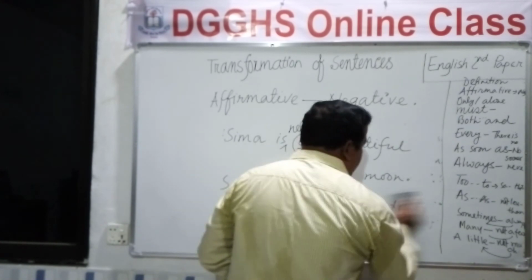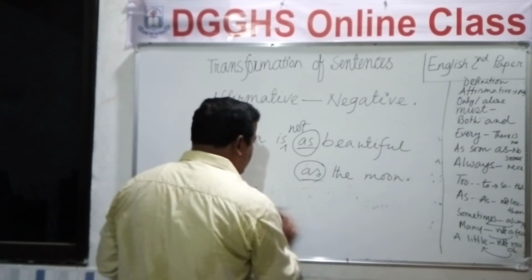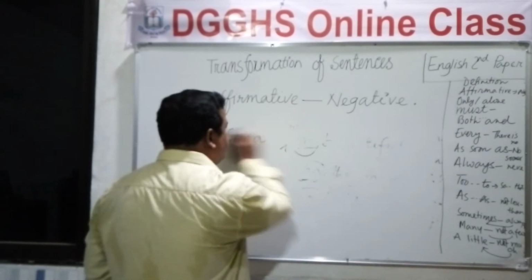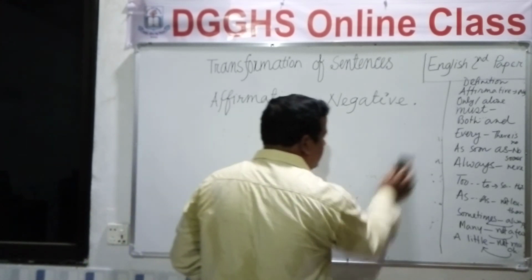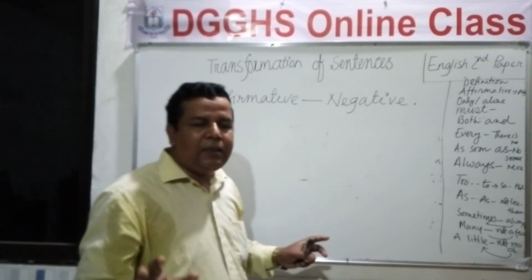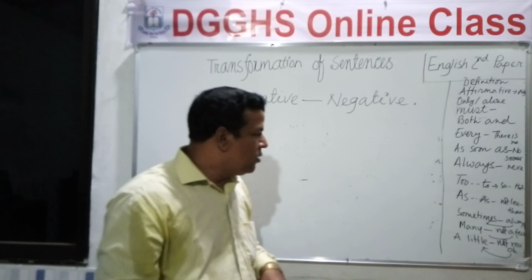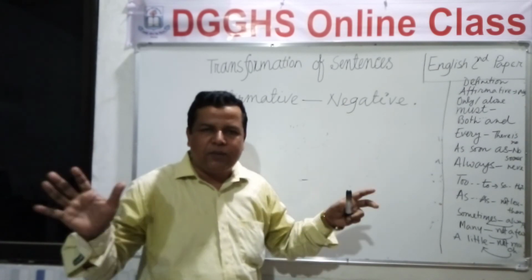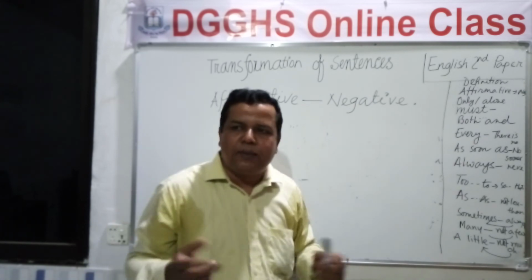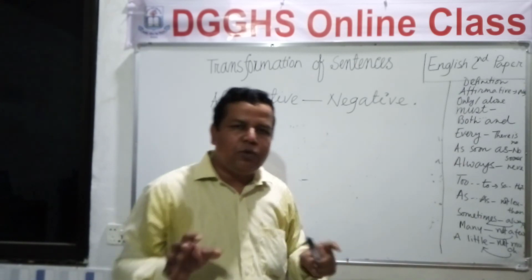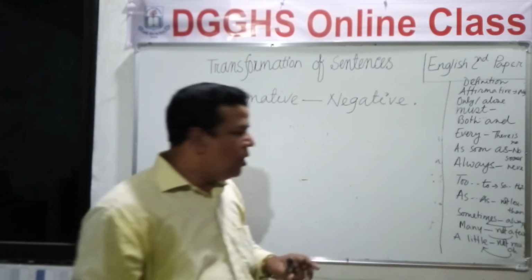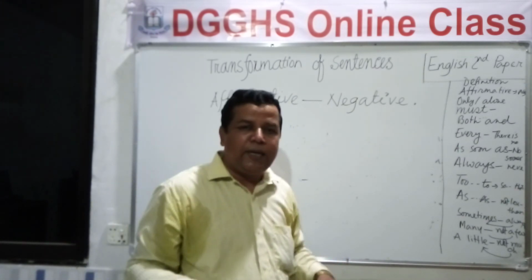You will write these rules to make the meaning the same. Okay. Now we are moving to the next rule, and the rule is: if we see an affirmative sentence constructed with sometimes, and if we are told to change it into a negative one, we will use always in place of sometimes.